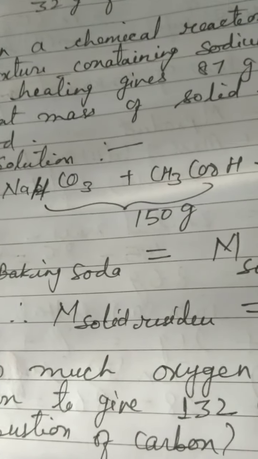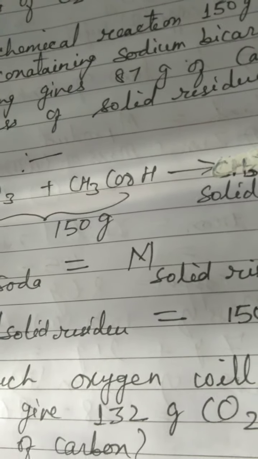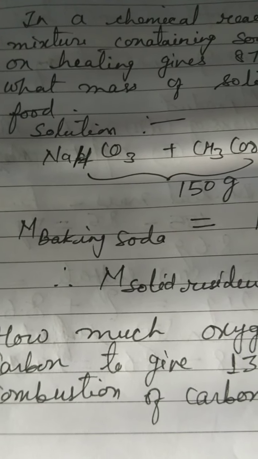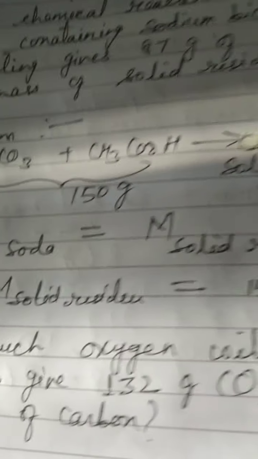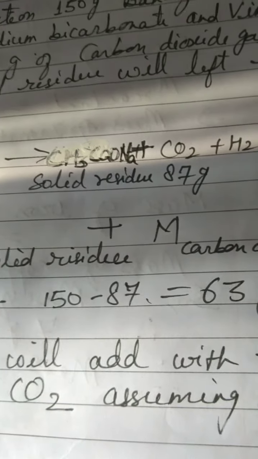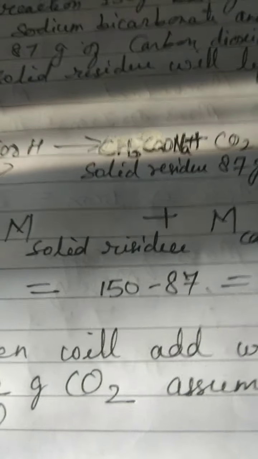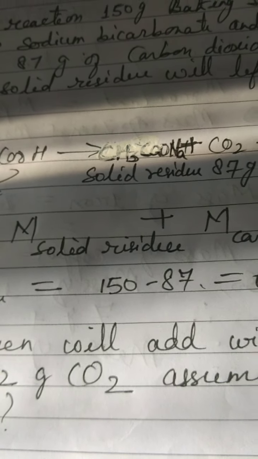You can write it as a word equation also, like sodium hydrogen carbonate plus ethanoic acid are the names of the substances. Otherwise I have written it in chemical formula form: NaHCO3 plus CH3COOH forms CH3COONa plus CO2 plus H2O. This is your solid residue which is asked in the question.